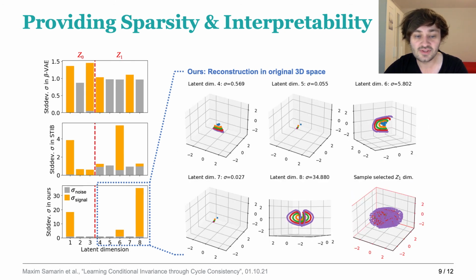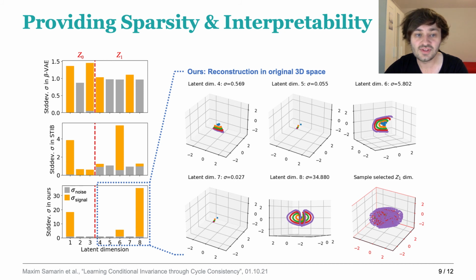We see a qualitatively similar result for the ellipsoids experiment, where only our model selects the right number of parameters, which is 3, with one radial and 2 angular components. And we see that in the 6th latent dimension, something similar to the polar angle is learned, and in the 8th latent dimension, a representation of the azimuth angle can be viewed to be learned. And sampling in these two selected latent dimensions reconstructs the full ellipsoid surfaces again.